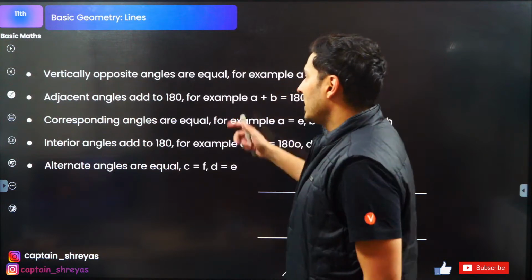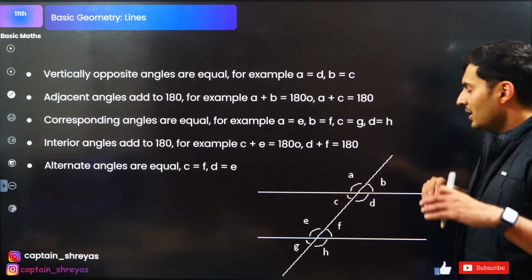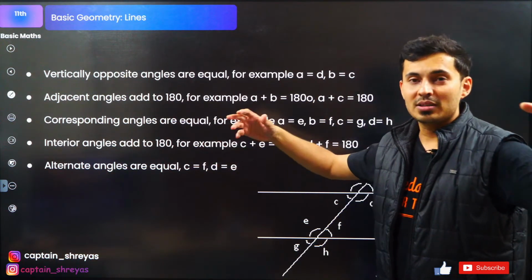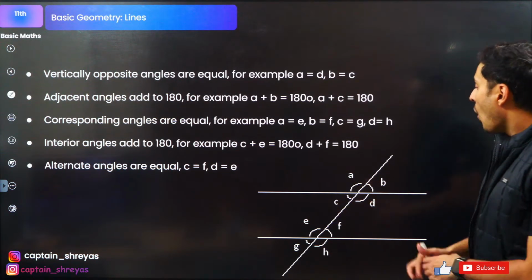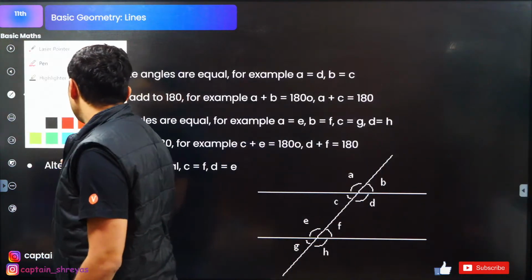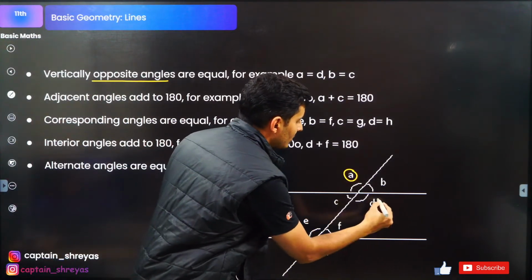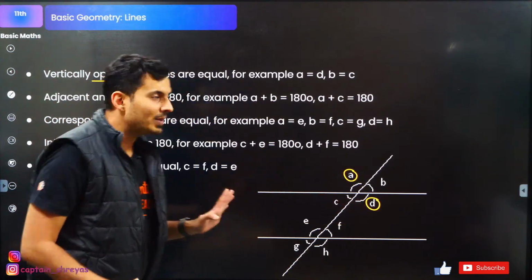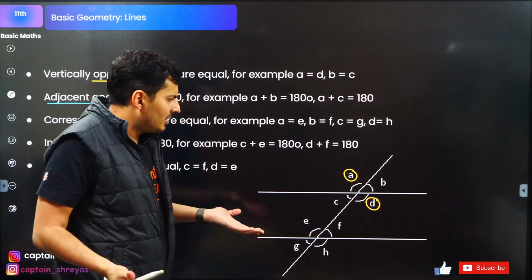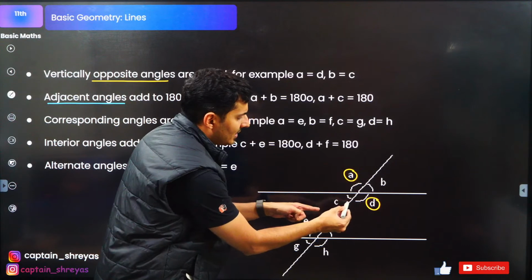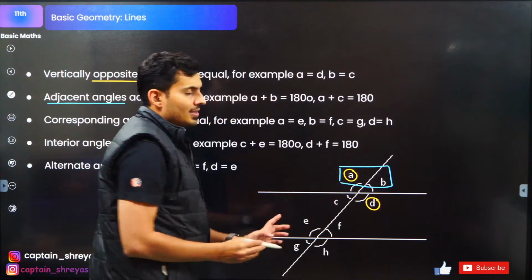Okay? Look at this. Vertically opposite angles are equal. Vertically opposite angles, very, very useful, especially in resolution of vectors, Newton's laws, friction, so many places. Opposite angles, guys. So let me just mark them over here. Opposite angles are equal. So who is opposite? A is opposite D. They are obviously going to be equal. Next, adjacent angles add to 180. Makes sense. If I take A and C together, or A plus B, obviously together they will become 180 degrees. They are adjacent angles.